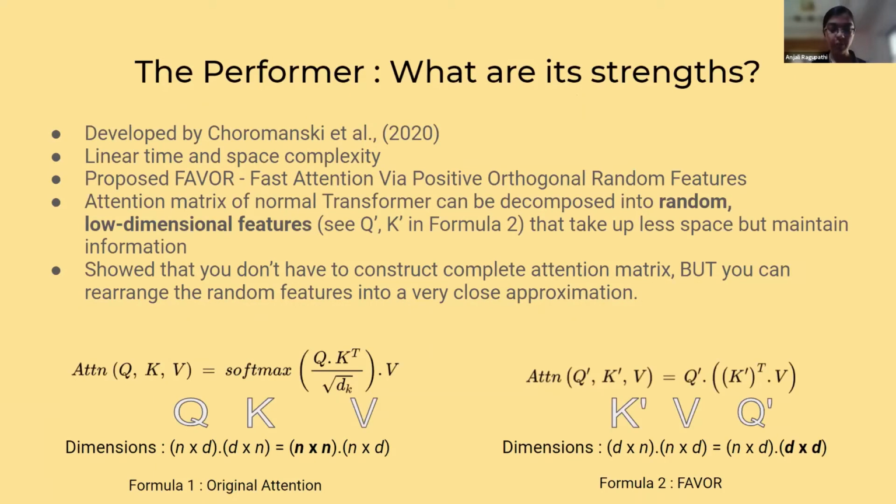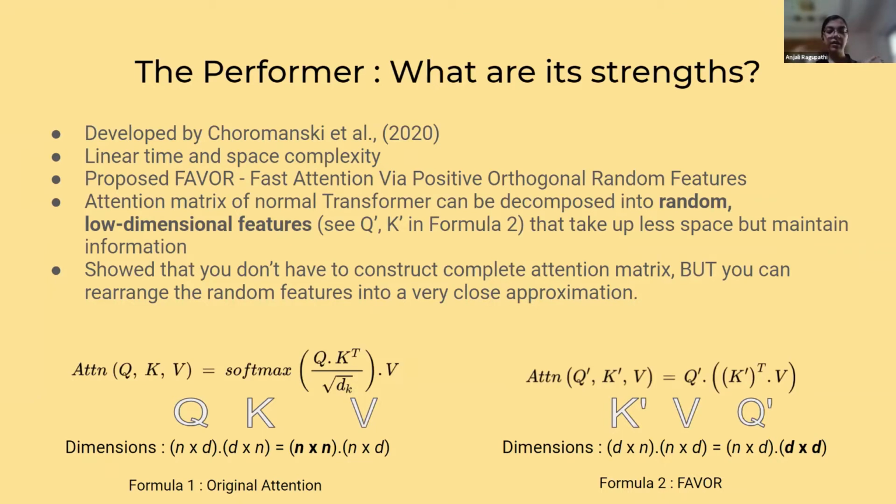The first one is the Performer. It was developed by Choromanski and related authors. And its main strength is the linear time and space complexity. They proposed a fast attention mechanism called FAVOR+ using positive orthogonal random features.